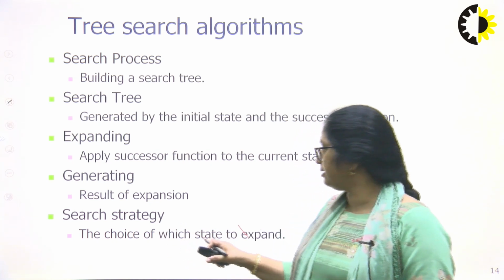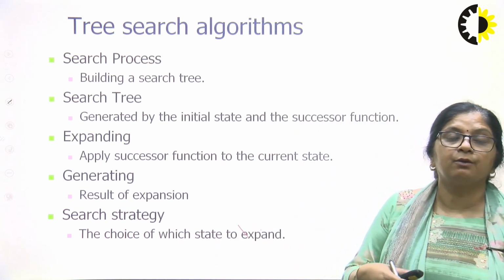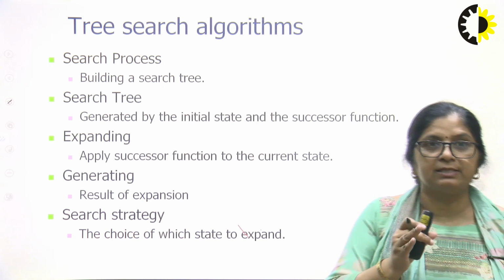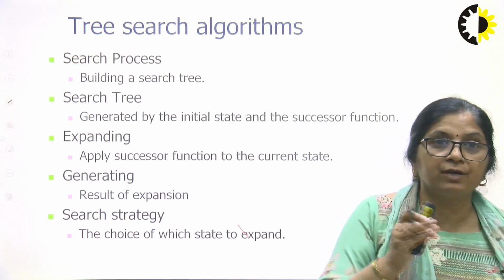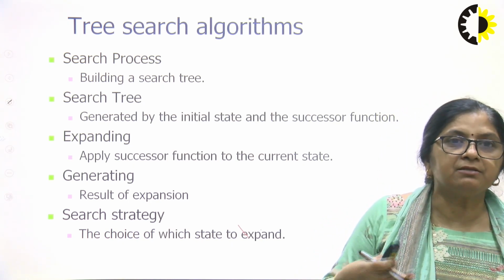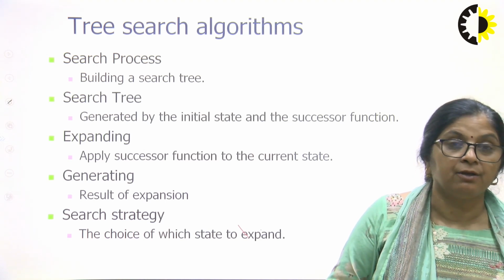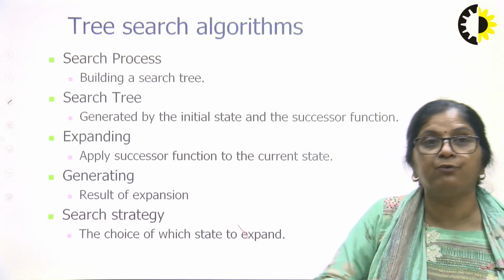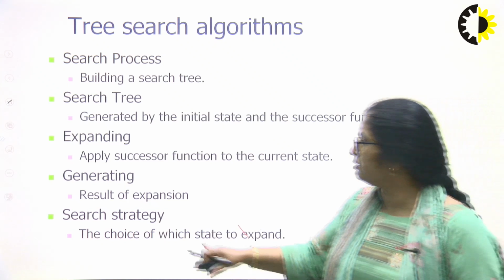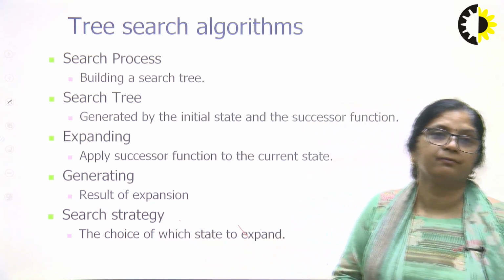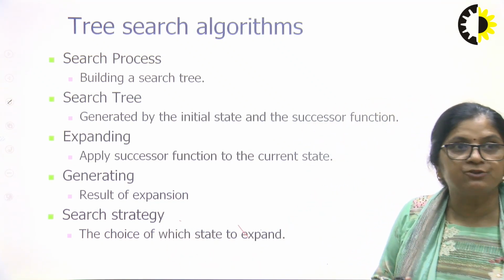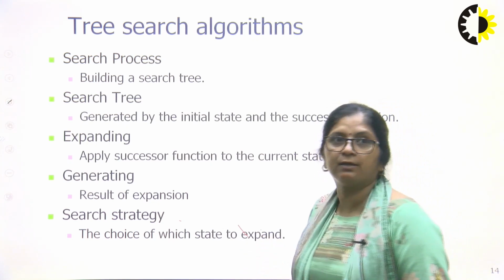And what else is there? We are having the initial state, we applied expansion, now we are having options. That is the result of expansion. Now, what is to be selected from these? That is called the search strategy. What will be our strategy to choose the next one?